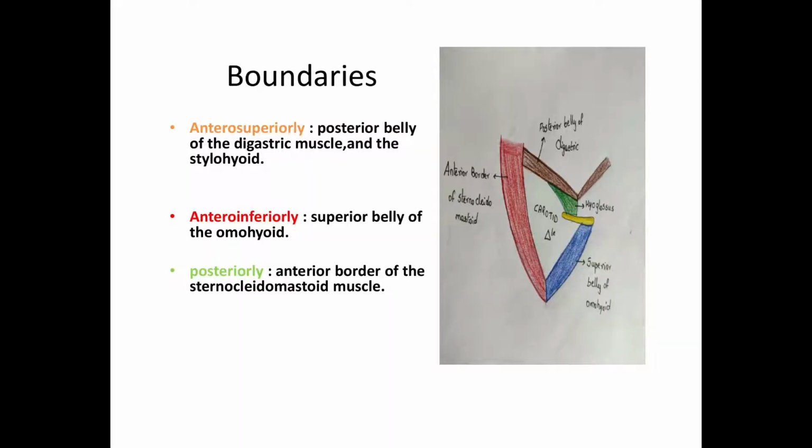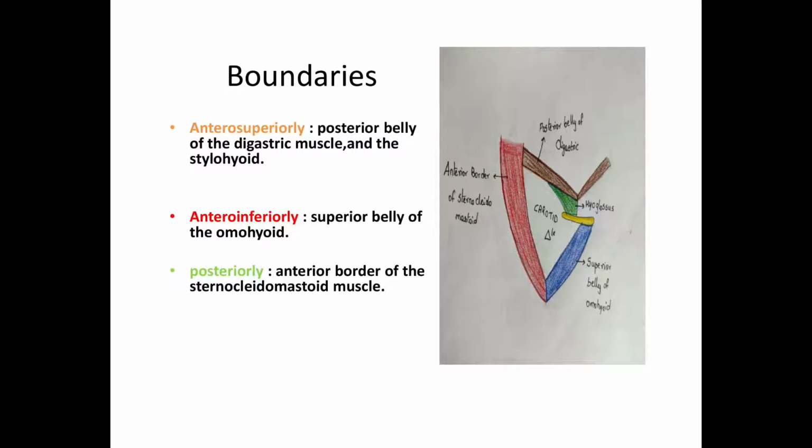Anterosuperiorly, it is related to the posterior belly of digastric and the stylohyoid muscle, and antero-inferiorly, it is related to the superior belly of omohyoid, and posteriorly, the anterior border of the sternocleidomastoid muscle. In this picture, you can clearly see the boundaries of the carotid triangle.